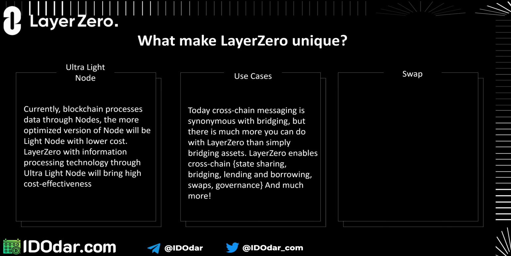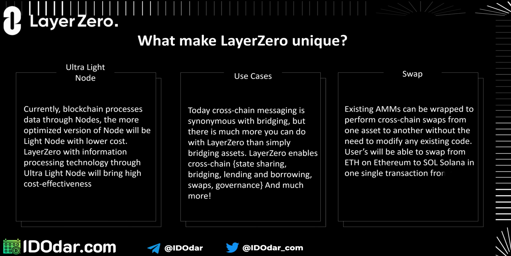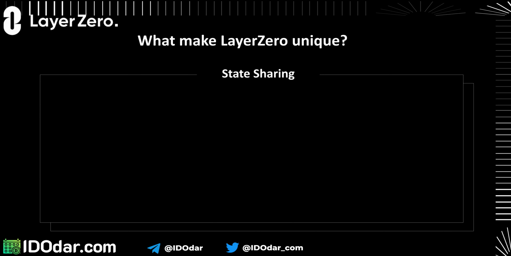Thirdly, its swap capacity. Existing AMMs can be wrapped to perform cross-chain swaps from one asset to another without the need to modify any existing code. Users will be able to swap from ETH on Ethereum to SOL on Solana in one single transaction from the source chain.